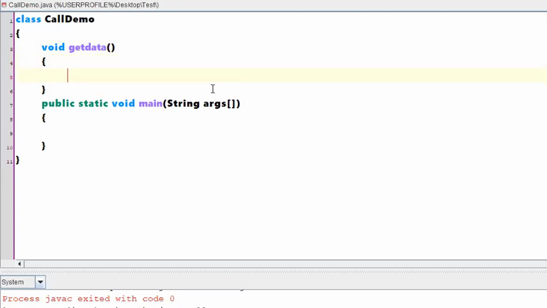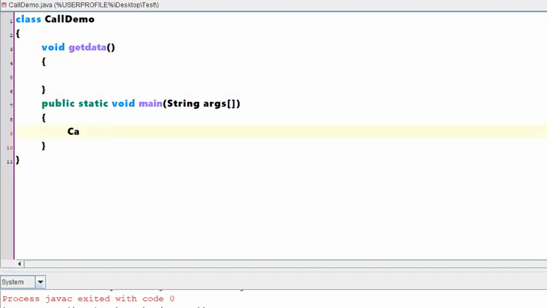Now, if I want to call this particular method, do I need to create an object? Then by using the object, I need to call that method, right? So how to call this get data method?